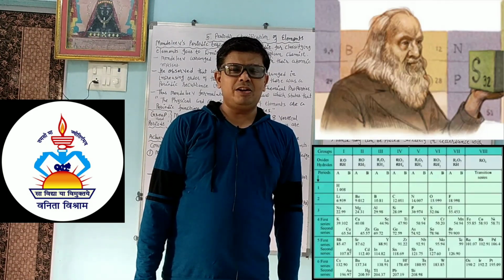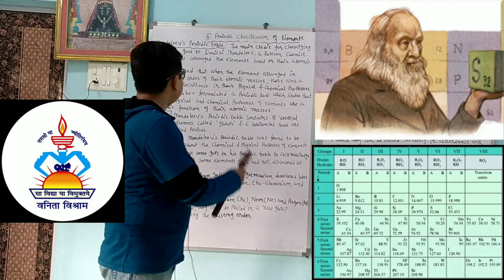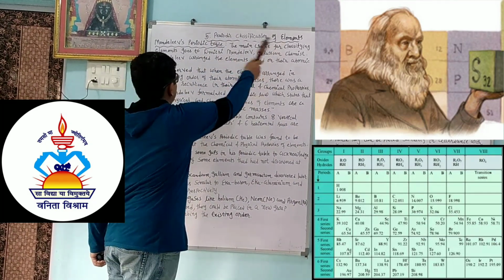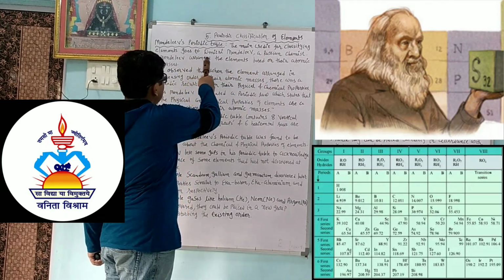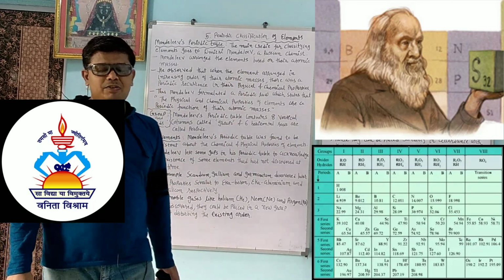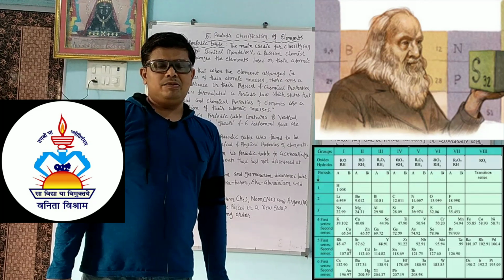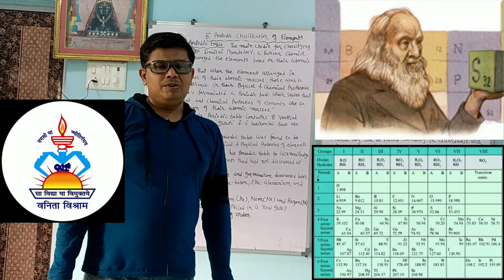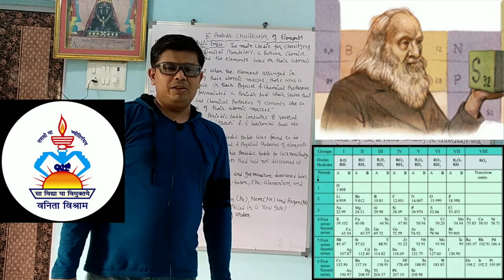In the Mendeleev periodic table, the vertical columns are called groups, and the horizontal rows are called periods. So one by one we will learn. Periodic classification of elements, the Mendeleev periodic table. The main credit for classifying the elements goes to Dmitri Mendeleev, a Russian chemist. The fundamental classification of elements was done by Mendeleev. After that, the modern periodic table came into existence.